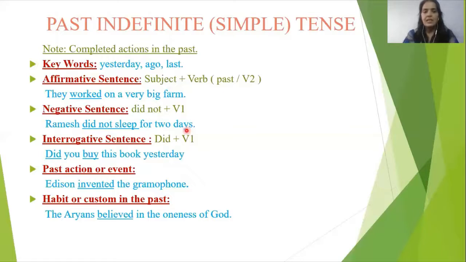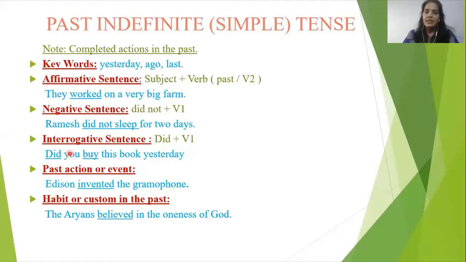This is the key point you should keep in your notes: did plus first form of the verb, either in negative or interrogative sentences. Let's read the example here. Ramesh did not sleep for 2 days. Okay? Did not. So here, sleep, not slept.